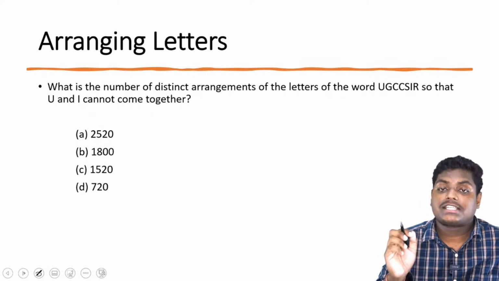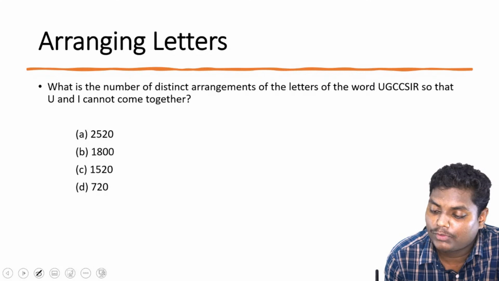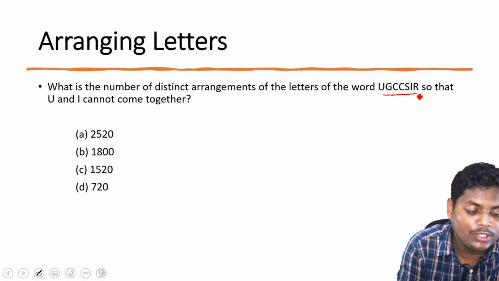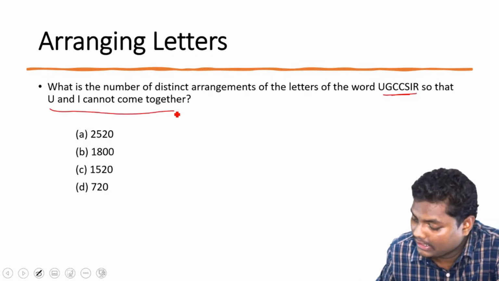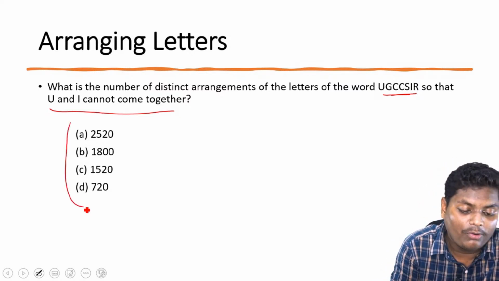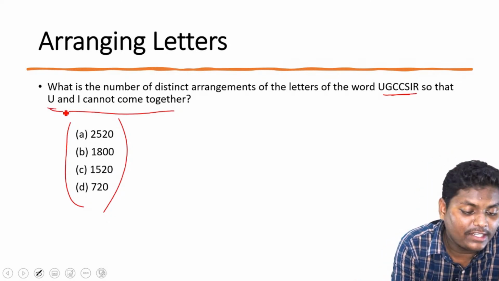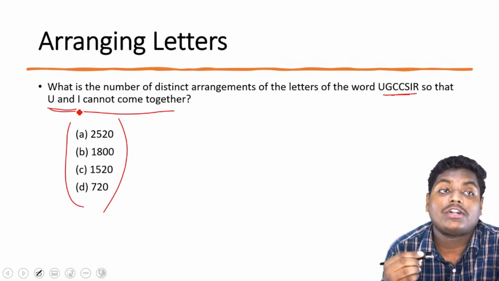Now coming to the next: what is the number of distinct arrangements of the letters of the word UGC CSIR so that U and I cannot come together? How can we do this? The same thing we can do, but it is written that U and I cannot come together.